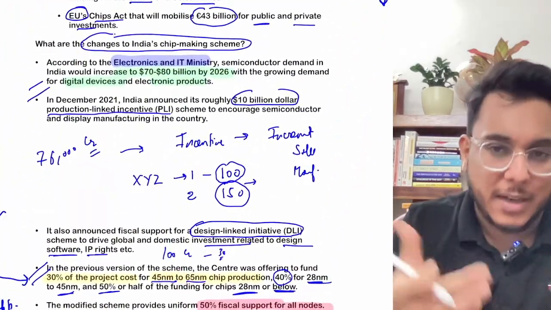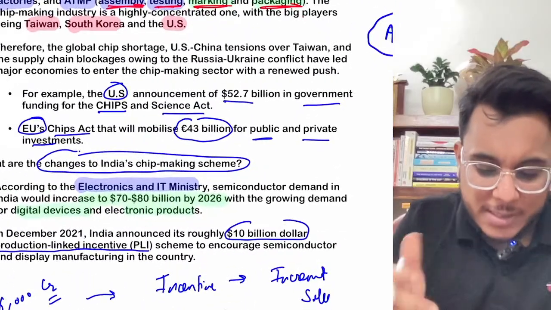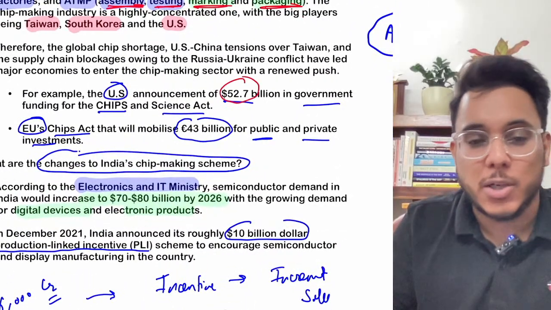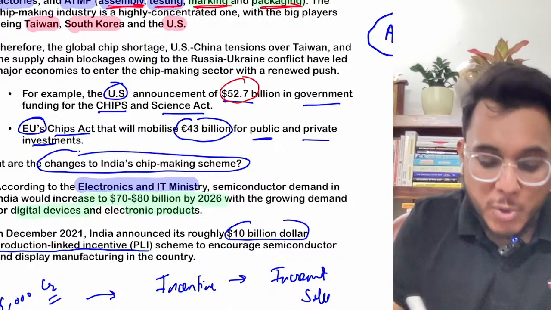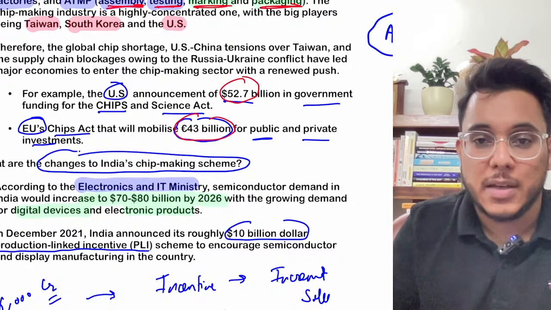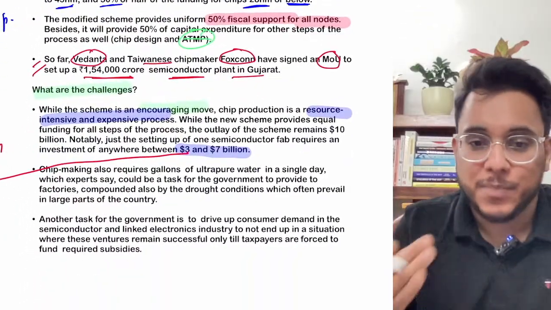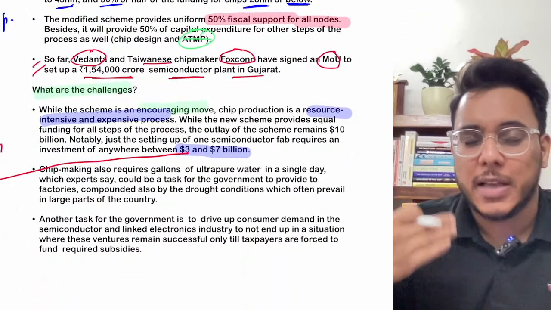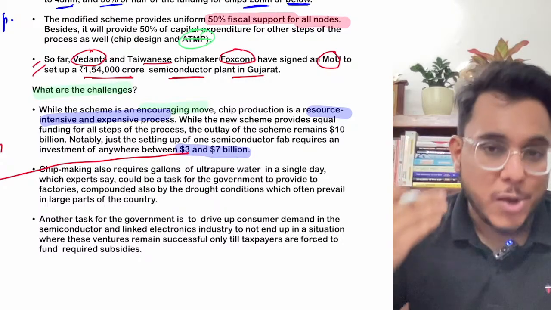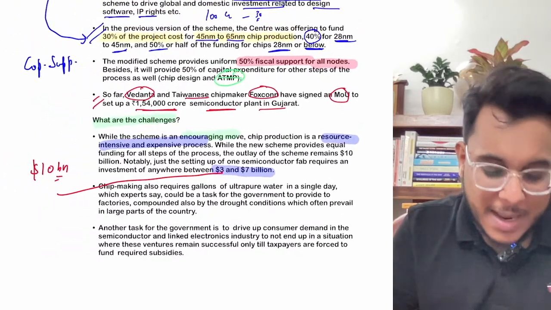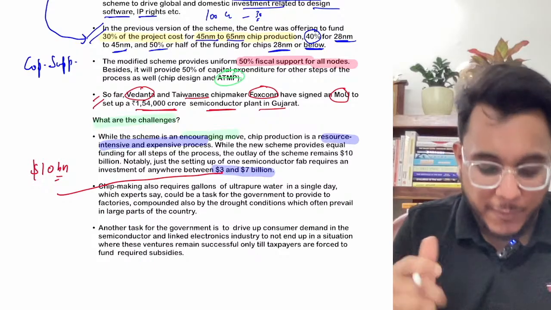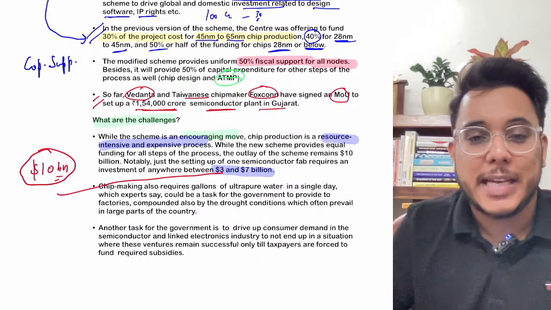If you see the size, the USA has announced $52 billion support. The European Union has provided 43 billion euro support. Now obviously India might not have the economic capacity of the US and the European Union, but still, if we want to seize this moment, we need to enhance this funding in the near future.